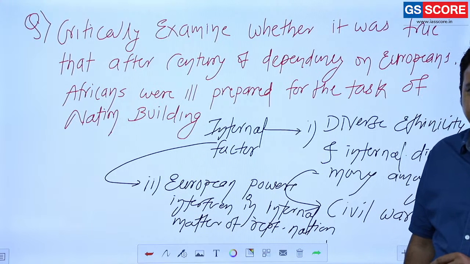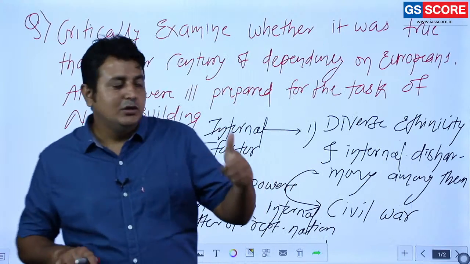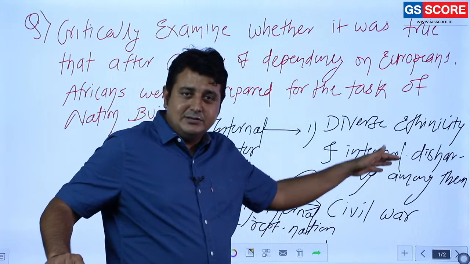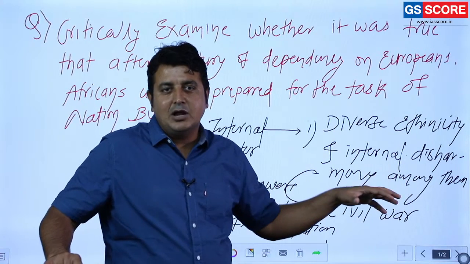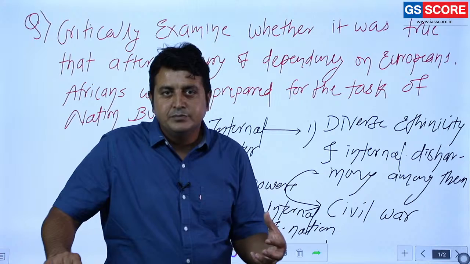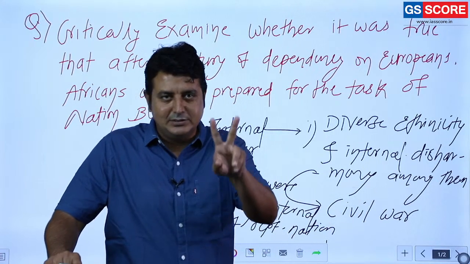possible? Of course not. So the internal factors: diverse ethnicity was there, and distinct internal disharmony was there, and this disharmony leads to civil war, and interference of European power was there. That is the two things.